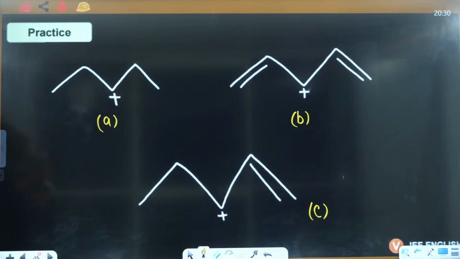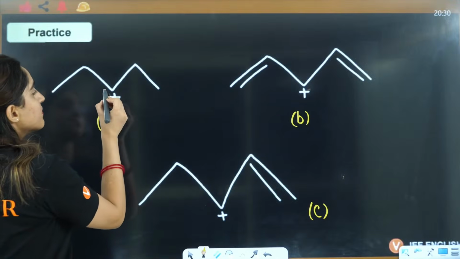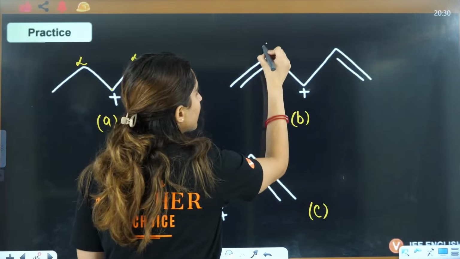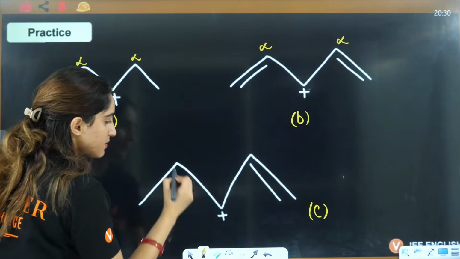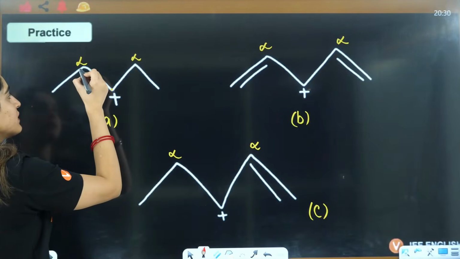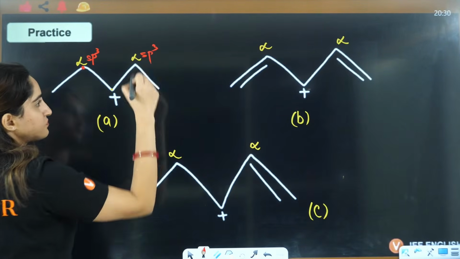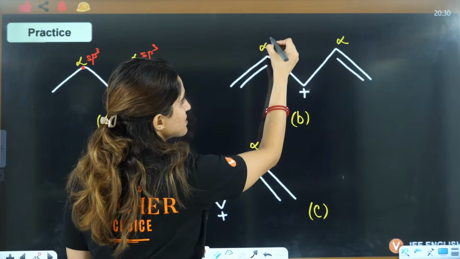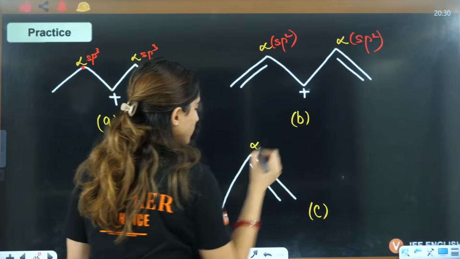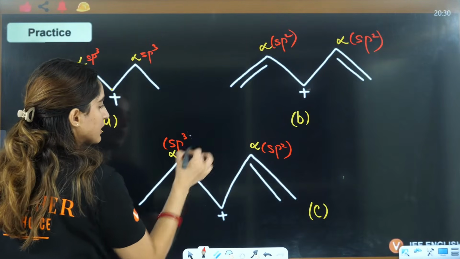Okay, so now let's see this here. This is the main carbon, this is alpha, this is alpha. This is the main carbon, this is alpha, this is alpha. This is the main carbon, this is alpha, this is alpha. So here this one is sp3, this one is also sp3, and this one is sp2, a double bond you have here. If you have a double bond, it will be sp2. If you have no double bond, sp3.